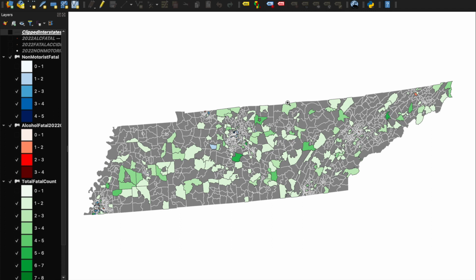But whenever I put it on, most of the interstates branched through, and so I had to use the clip tool to make sure that it was just in Tennessee so it wouldn't be distracting, and it looked like this.